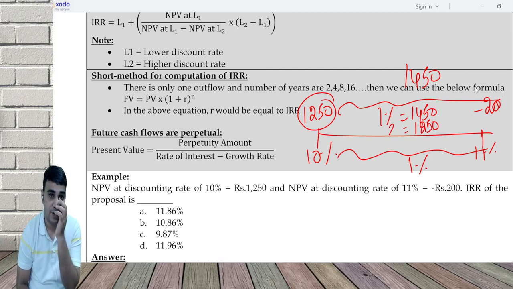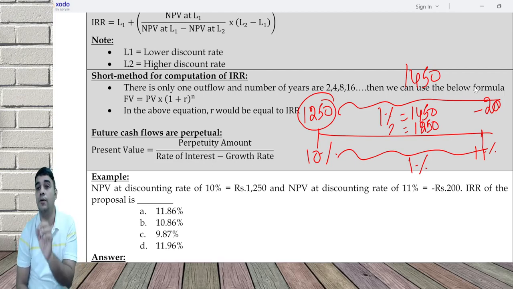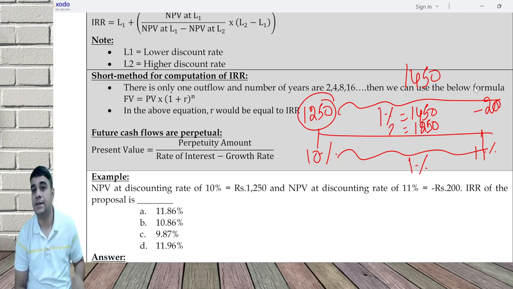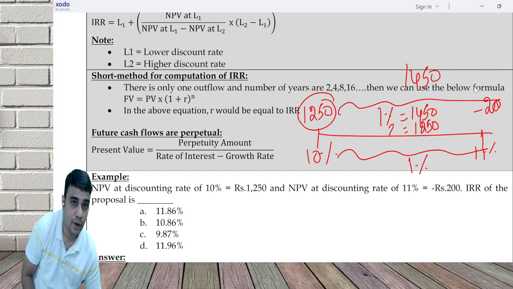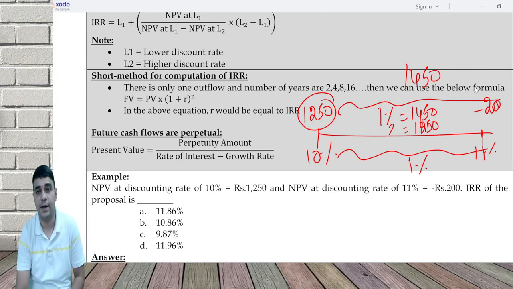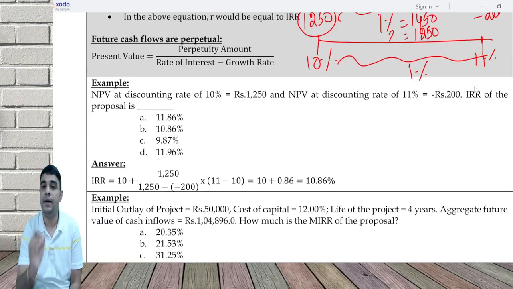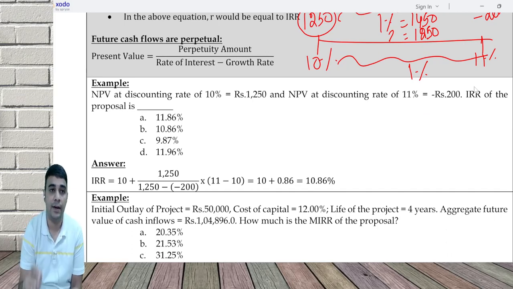So the question mark is 0.86, so 10 plus 0.86 is the IRR. The same thing can be done in formula also.